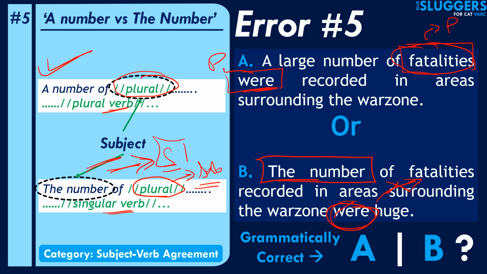So we cannot have were here. The correct verb to be used here will be was. So your correct sentence in this case will be option A. Option B was not the correct sentence.